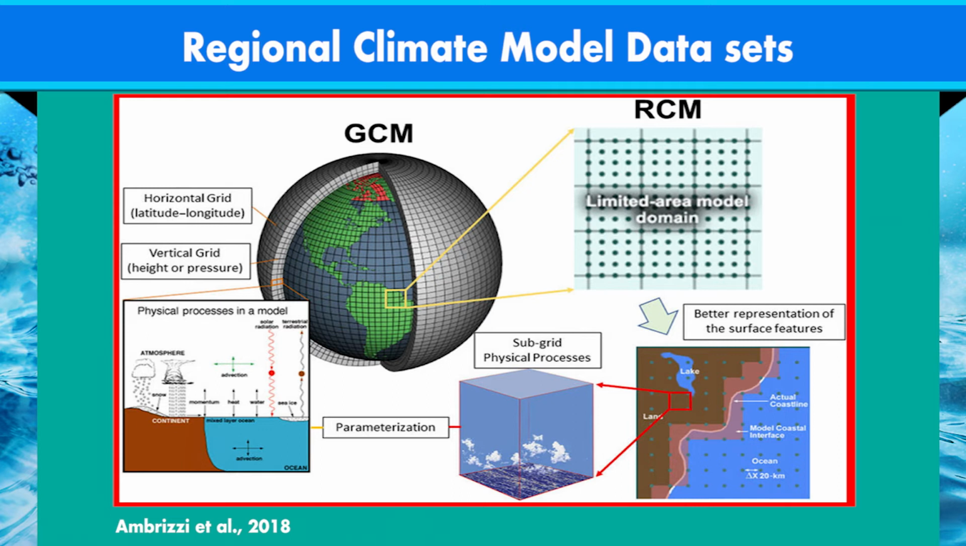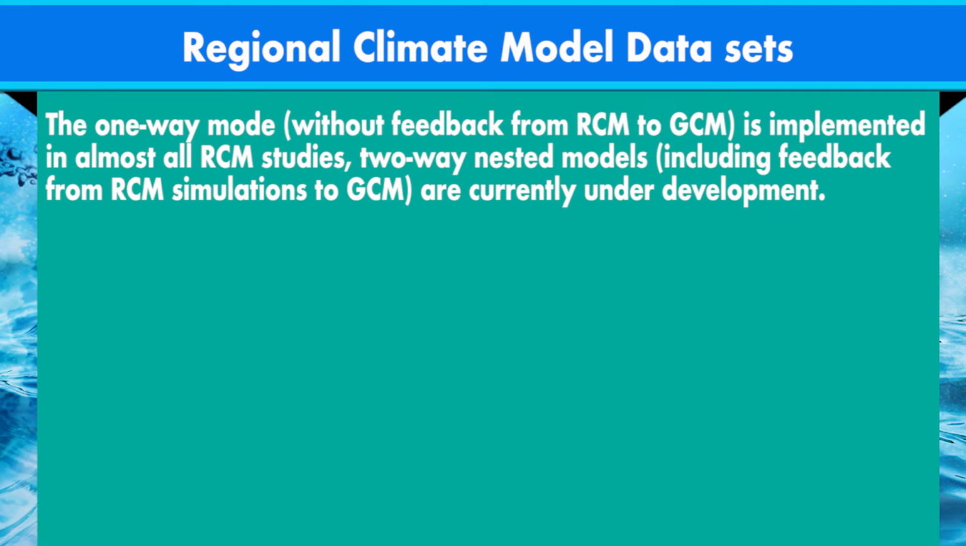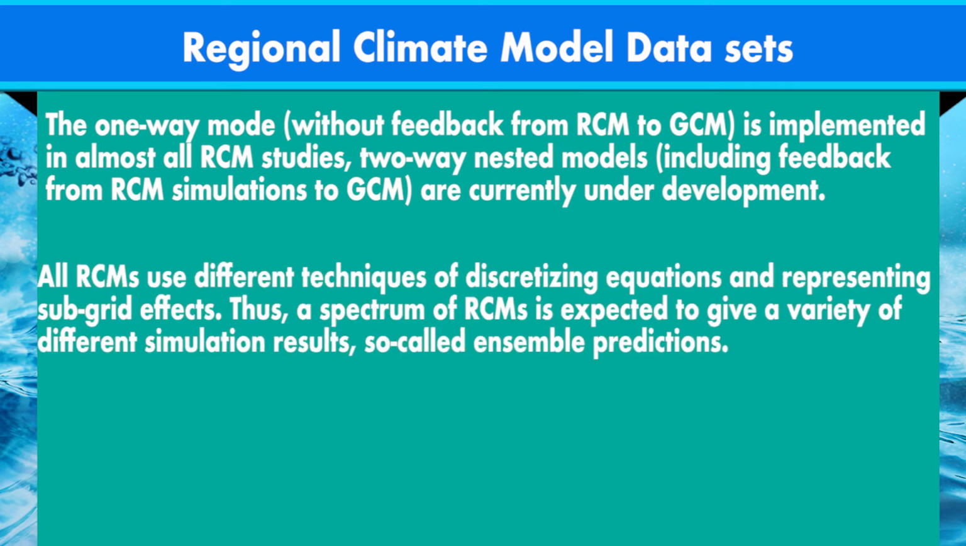Coarse grid GCM simulation output is used for initial and lateral boundary conditions. Thus, a one-way nesting approach is applied to retrieve high-resolution climatic variables. Although the one-way model is implemented in almost all RCM studies, two-way nested models including feedback from RCM simulations to GCMs are currently under development. All RCMs use different techniques of discretizing equations and representing subgrid effects. Thus, a spectrum of RCMs is expected to give a variety of different simulation results, so-called ensemble predictions.